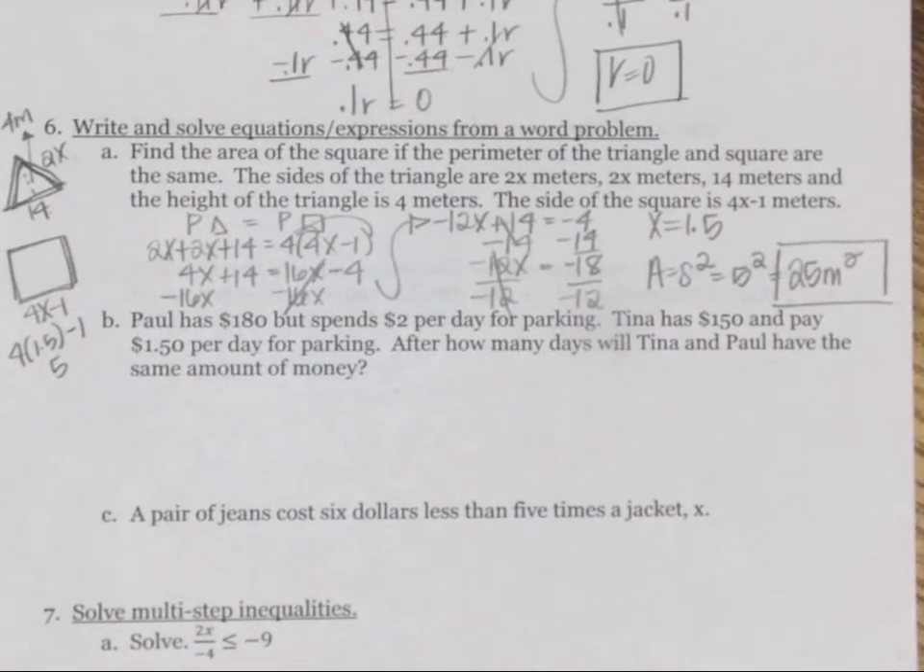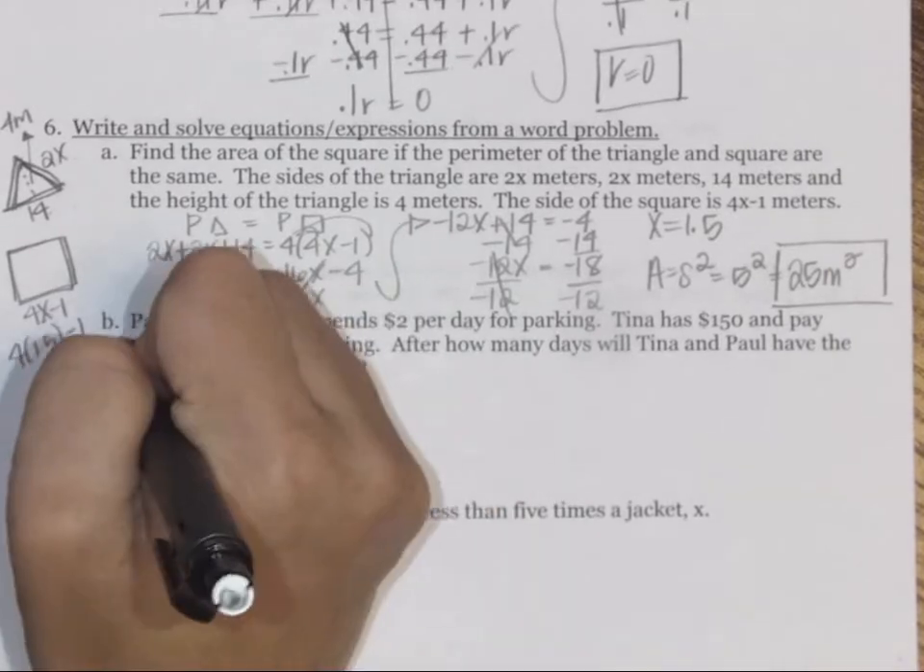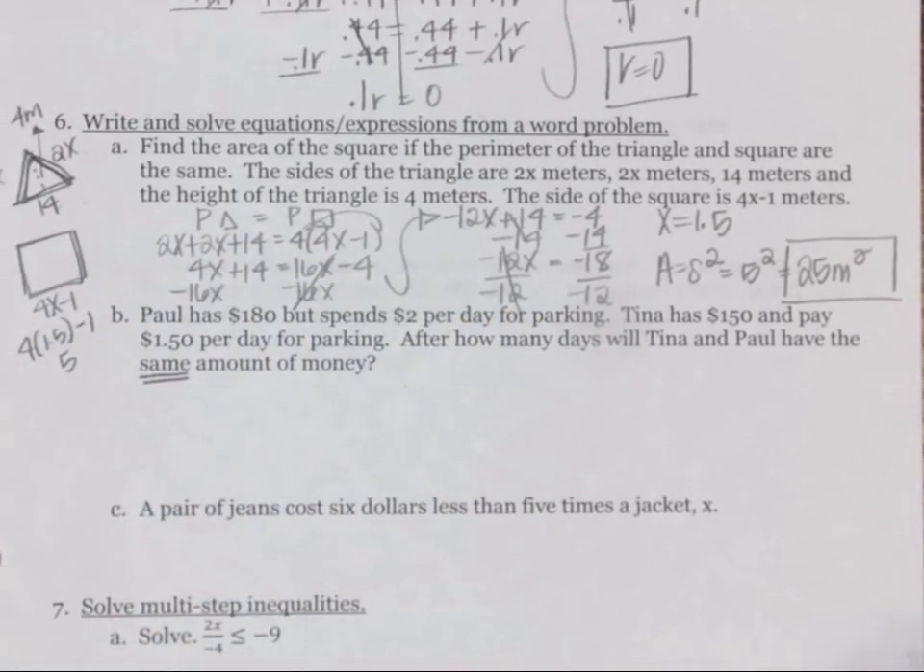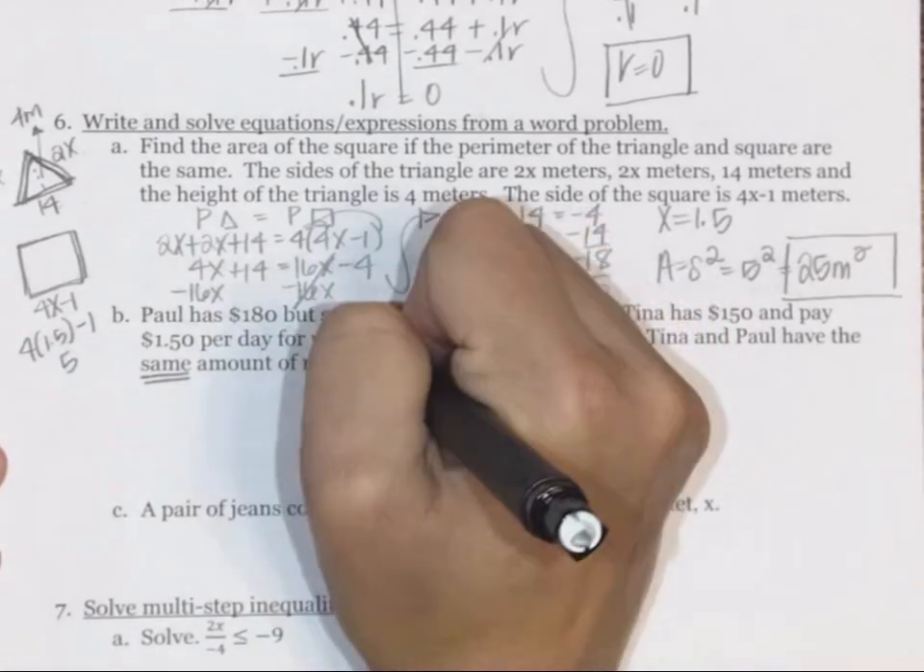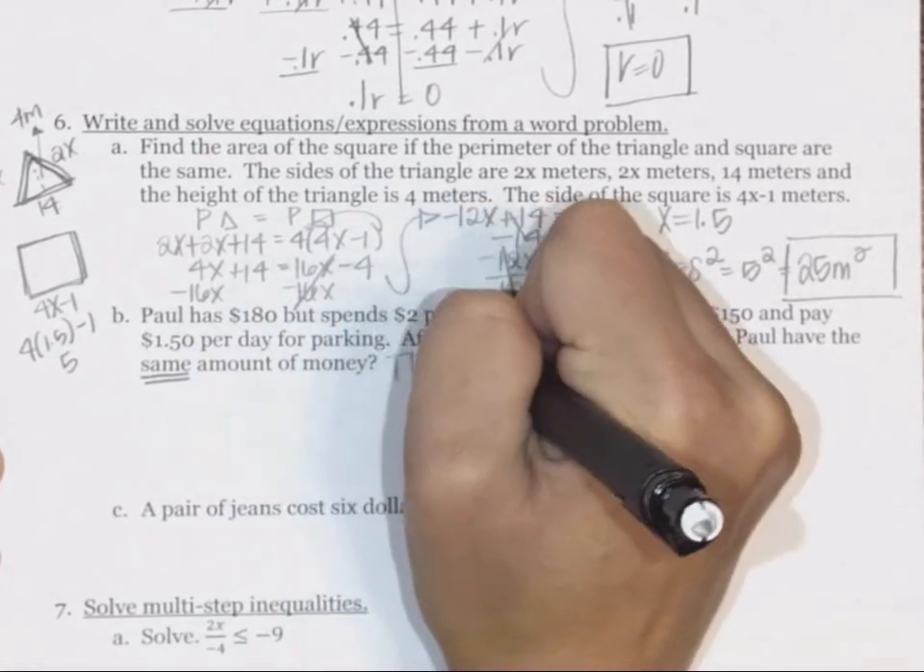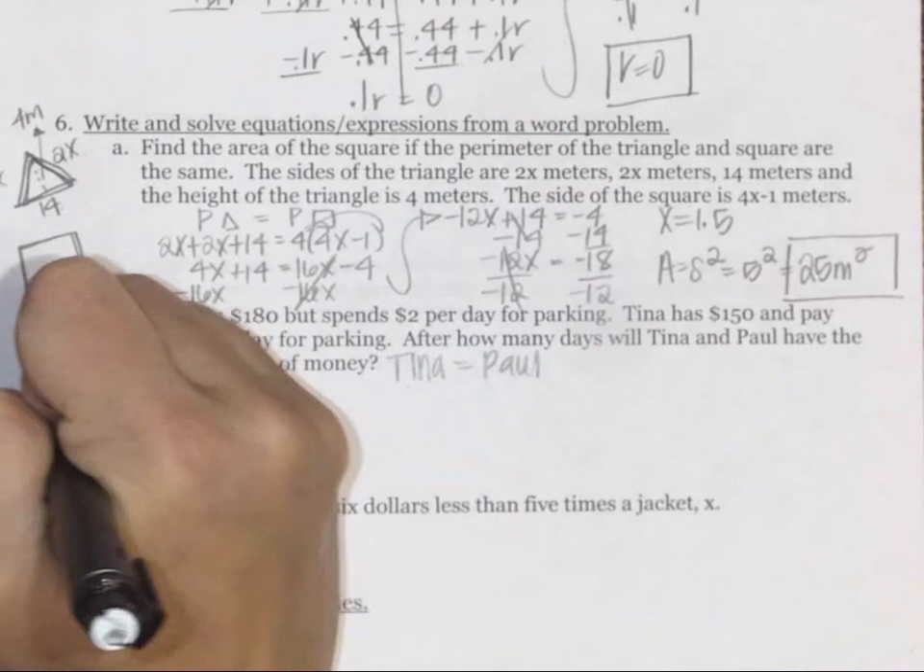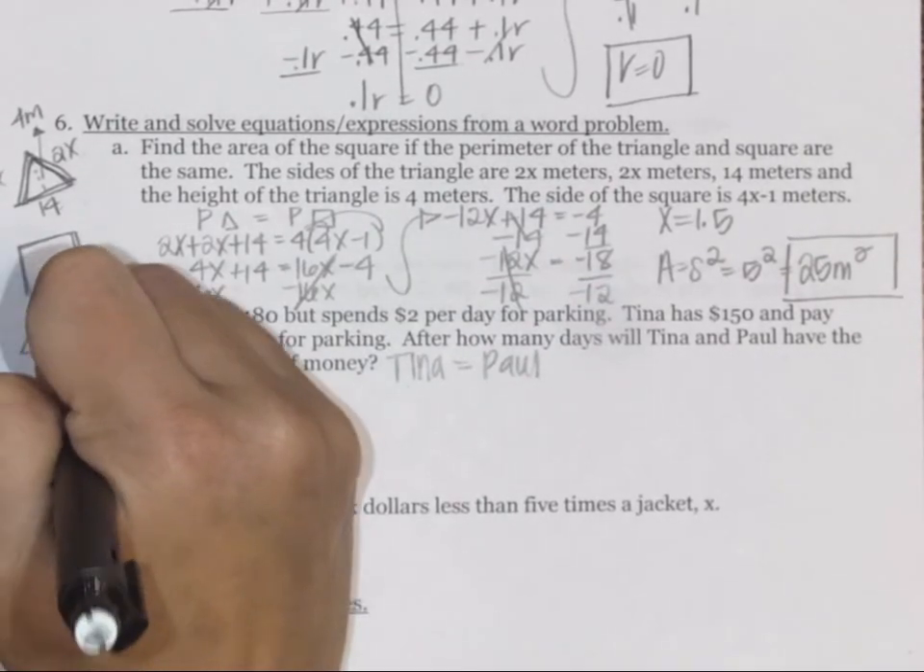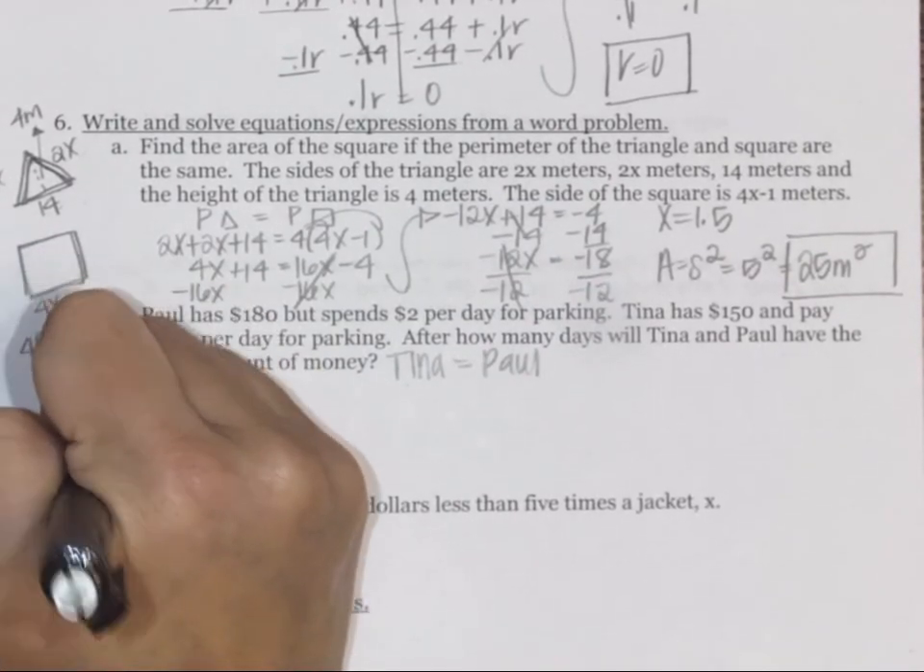B says Paul has $180 but spends $2 per day for parking. Tina has $150 and pays $1.50 per day for parking. After how many days will Tina and Paul have the same amount? So since it's the same, it's going to be an equation. So we want to know when will Tina equal Paul, and we want to know what x is, which would be the number of days.